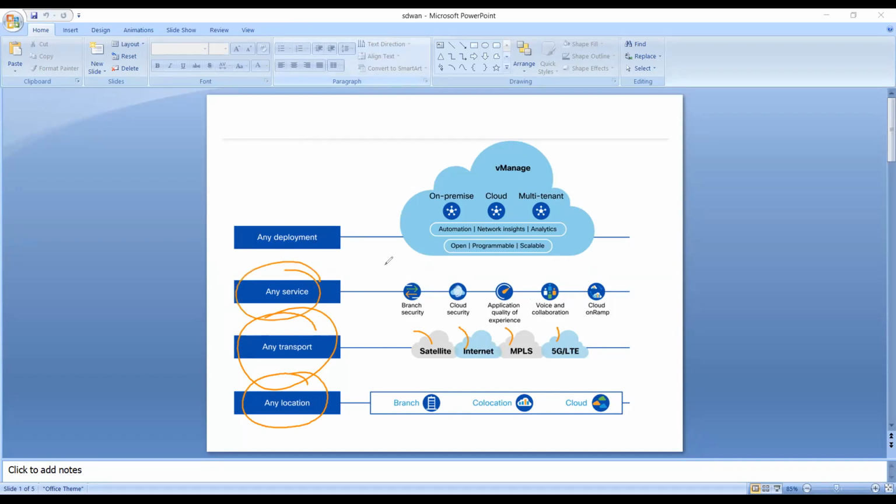Or any services: branch security, cloud security, application quality of experience, voice and collaboration. And any deployment: on-premises, cloud, multi-tenant, single tenant. So we can use any kind of deployment here. Basically these are the benefits of having SD-WAN. Now let's discuss the next thing.